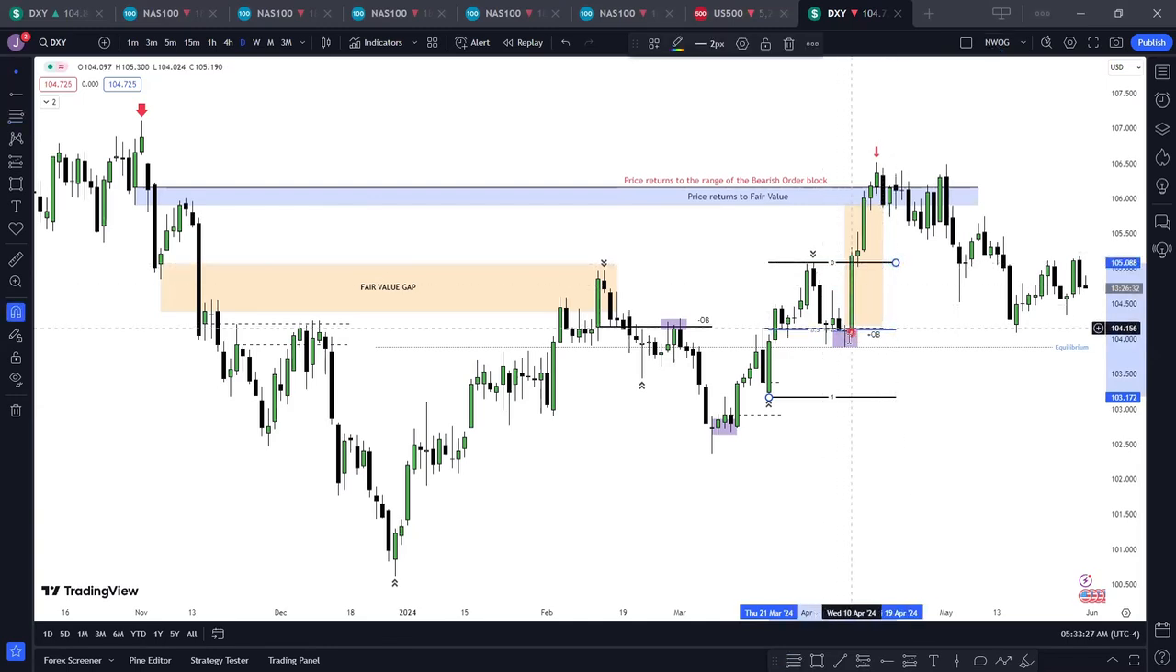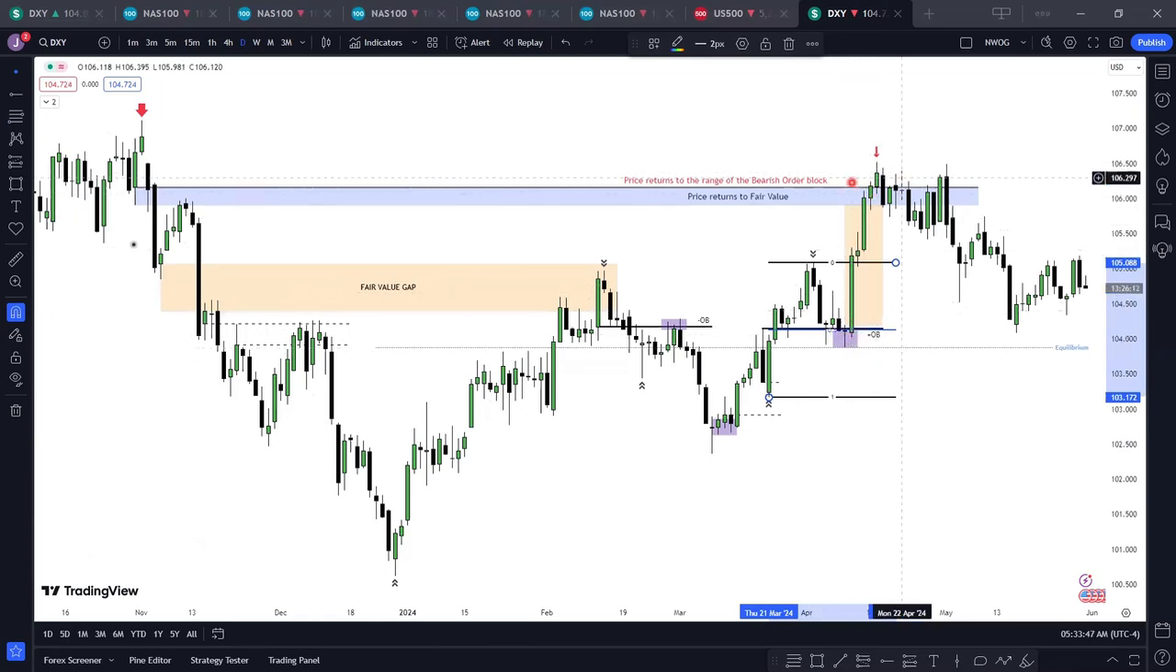So we see how price returned back to what? Equilibrium in this range. And not just equilibrium, it returned to this order block. And then on this order block, it returned to the equilibrium of the overall range. So we should expect price to be what? Bullish. And look at how price rallied, forming a liquidity void here.